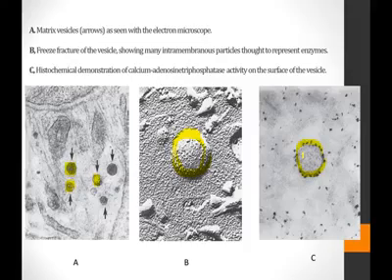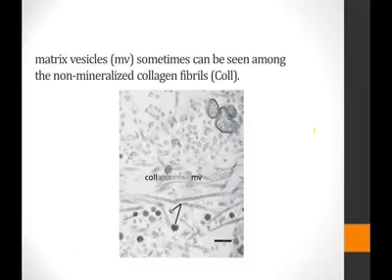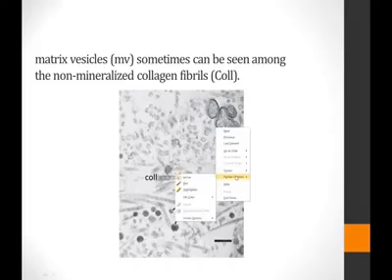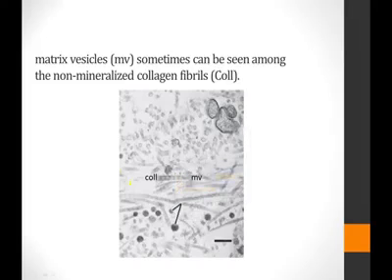And once that crystallite comes out of the confines of this membrane, it acts as a mineralization seed, or the mineralization foci, over which mineralization then continues. Matrix vesicle, this figure here shows the matrix vesicle surrounded by numerous collagenous fibrils. Some of them are mineralized and some of them are unmineralized.